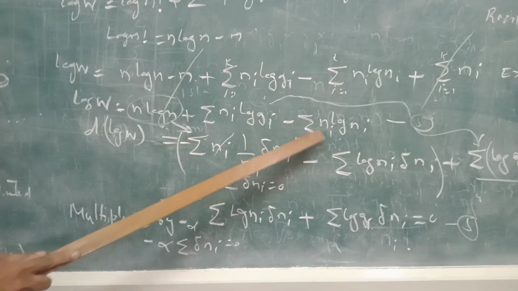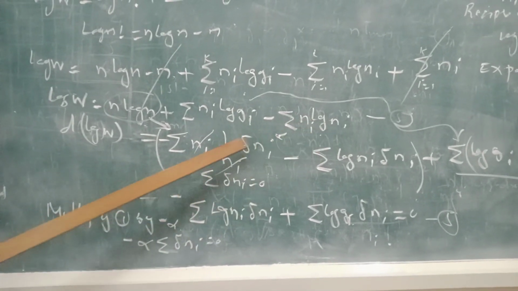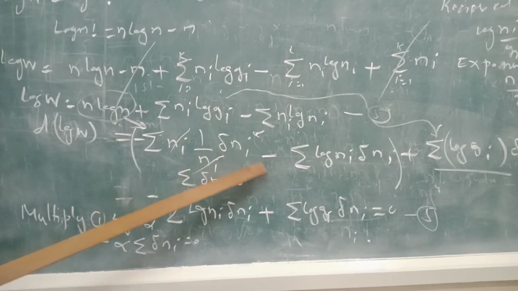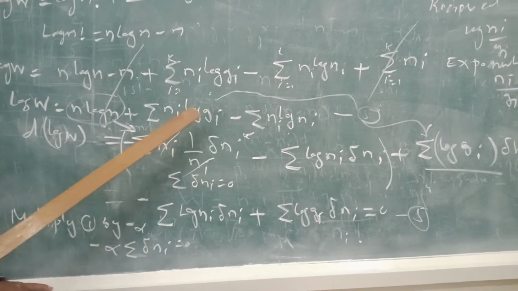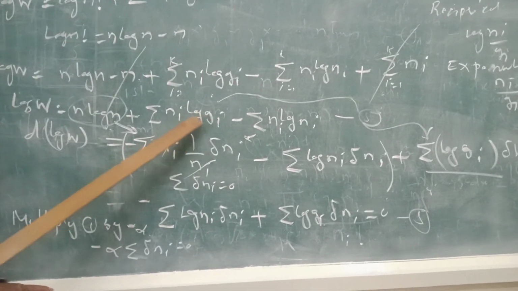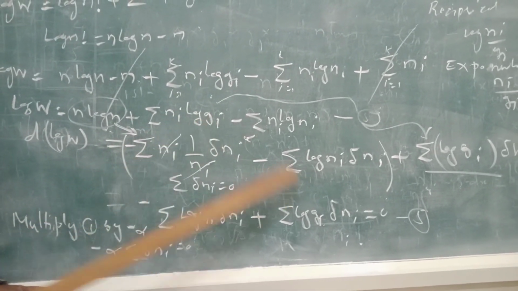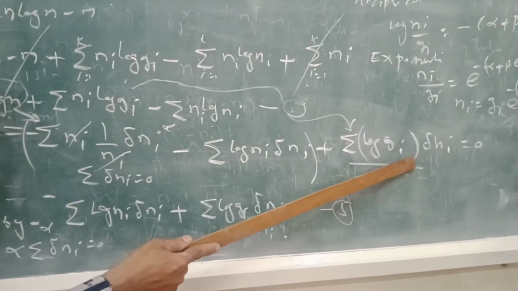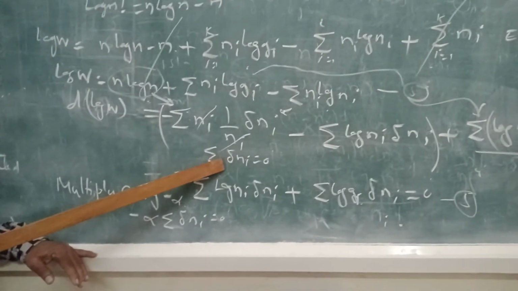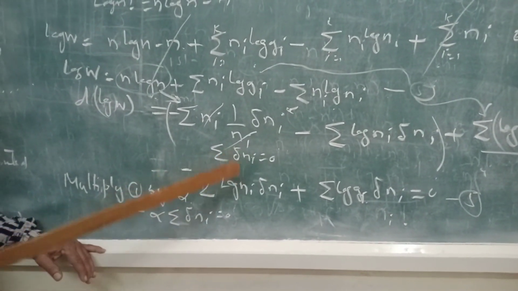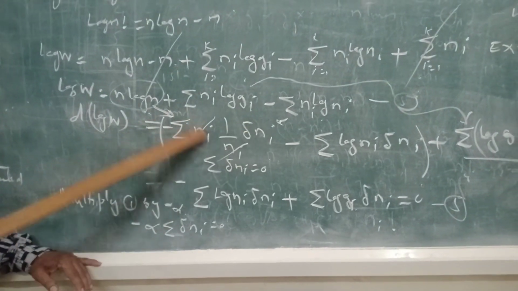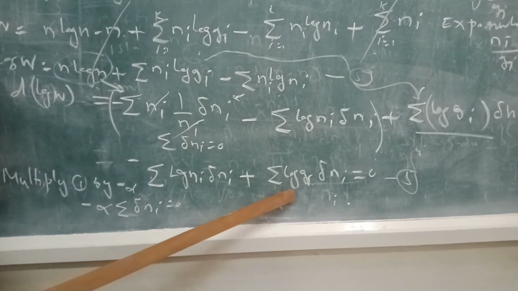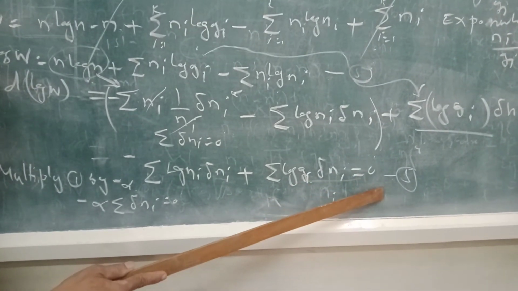Now the differentiation of the term Ni log Ni will be equal to, using the product formula, first term as it is into differentiation of second plus second term as it is into differentiation of first, that is Ni times 1 by Ni delta Ni plus log Ni delta Ni. Here the delta Ni summation is 0. So this Ni gets cancelled, this term will be 0, and you will get minus log Ni delta Ni plus the summation of log Gi delta Ni is equal to 0.